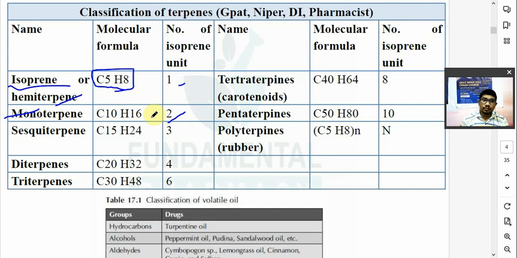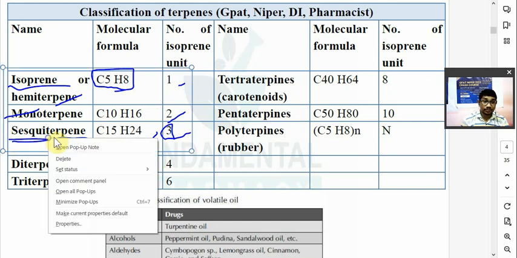Okay. Now if there are two units of isoprene, it is known as a monoterpene. मोनोटर्पीन में C10H16. C10H16, it will be a monoterpene. Now third, if there are 3 isoprene units, it is known as a sesquiterpene, C15H24. और इसके ऊपर क्वेश्चन आ चुका है. How many isoprene units are there in a sesquiterpene?